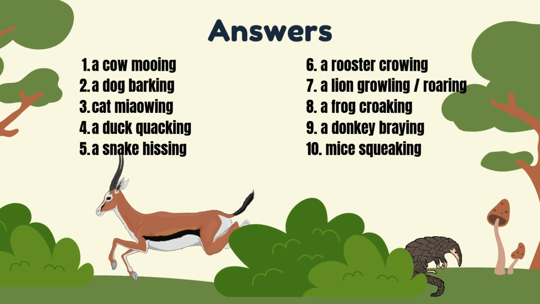Now the first animal was a cow mooing. The next animal was a dog barking. The third animal was a cat. And then the fourth animal was a duck. And the fifth animal was a snake hissing. The sixth animal was a rooster crowing. The seventh animal was a lion growling or roaring. The eighth animal was a frog croaking. And the ninth animal, a donkey braying, while the 10th animal is mice squeaking. Did you all get that correct?